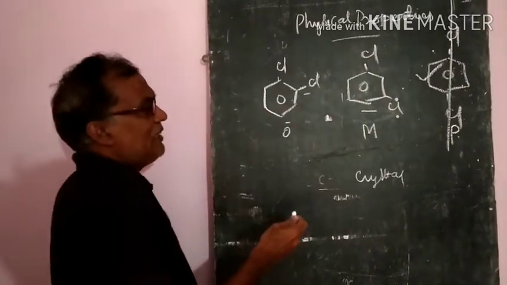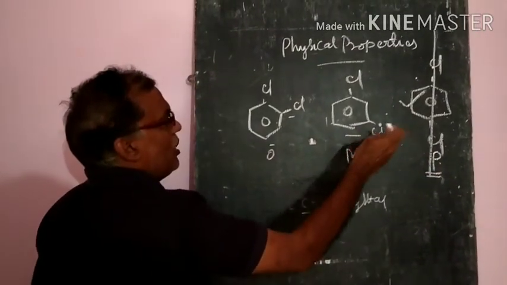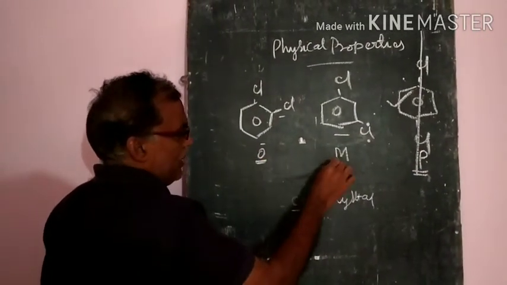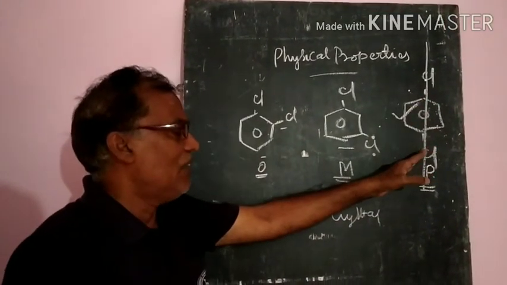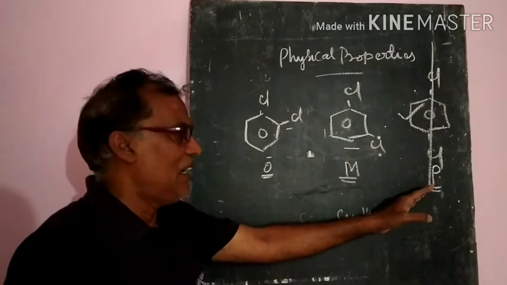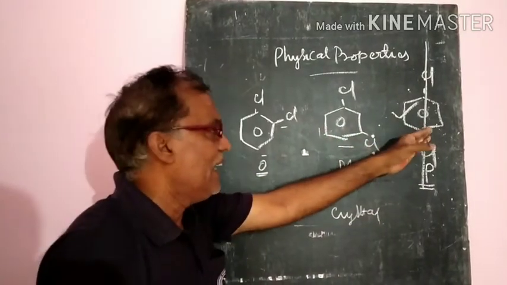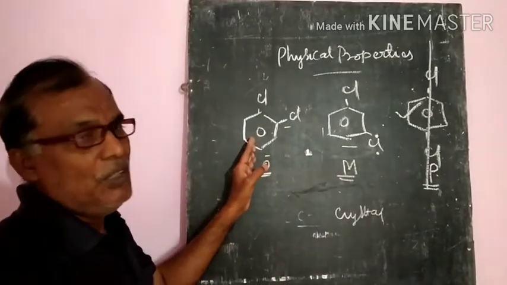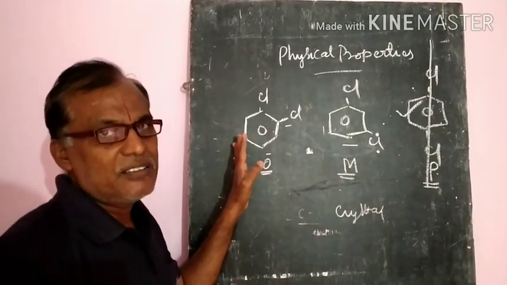We can say that para isomers have higher boiling points than ortho and meta, because of the symmetry, they can fit into the crystal lattice very easily. That's why their boiling points are very high compared to the other two. So this is the most important part in the boiling points of haloalkanes and haloarenes.